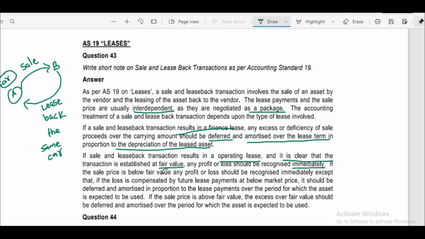If the sale price is below fair value, any profit or loss should be recognized immediately, except that if the loss is compensated by future lease payments at below market price, it should be deferred and amortized in proportion to the lease payments over the period for which the asset is expected to be used. If the sale price is above fair value, the excess over fair value should be deferred and amortized over the period for which the asset is expected to be used.